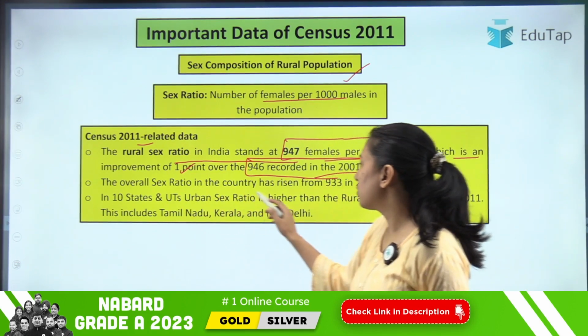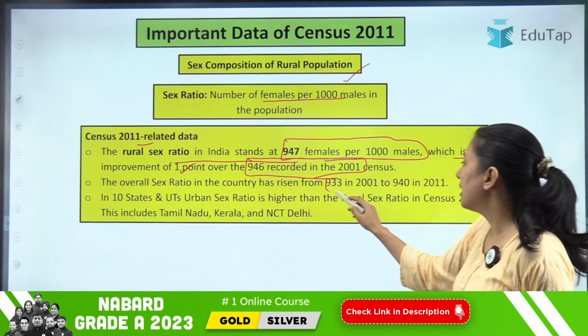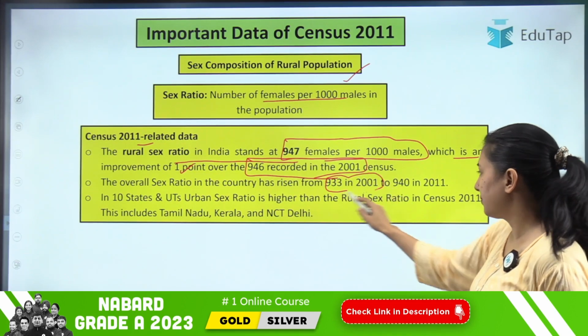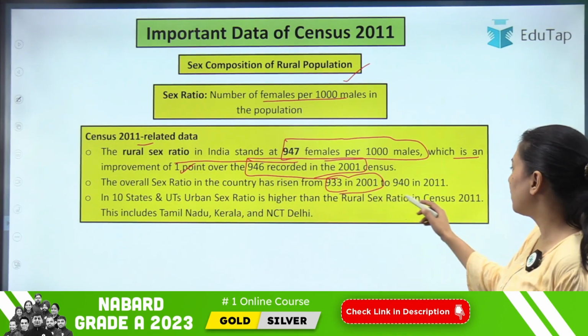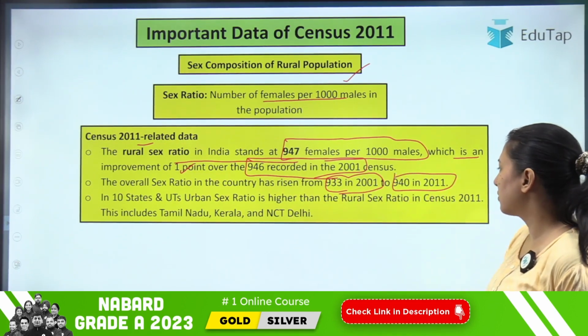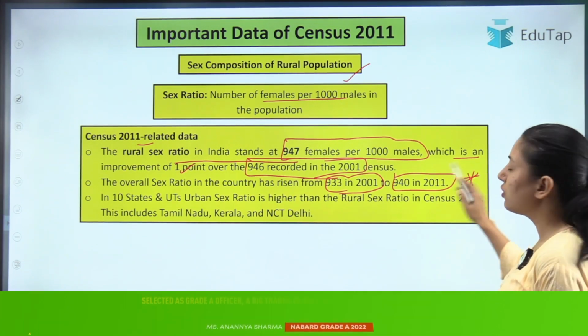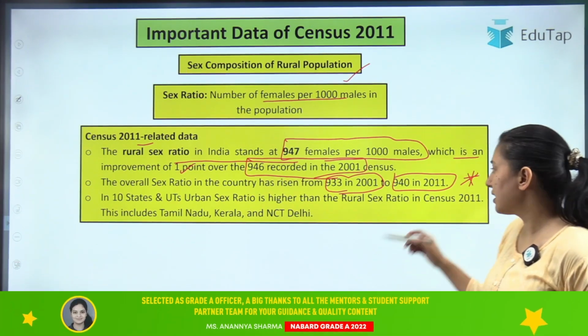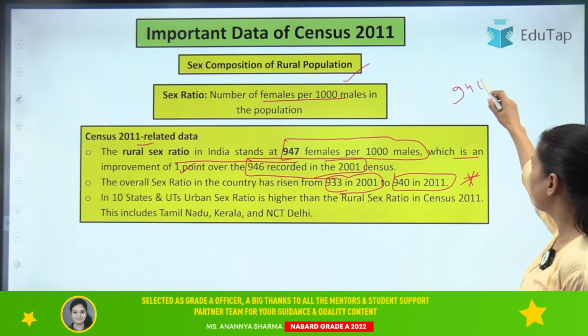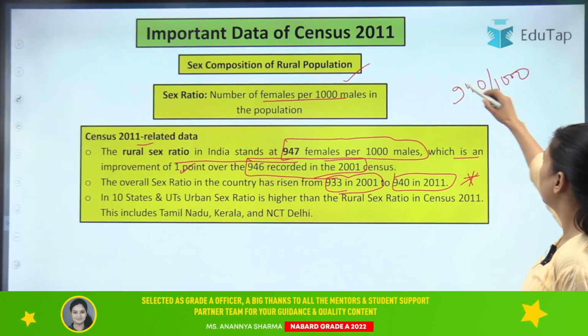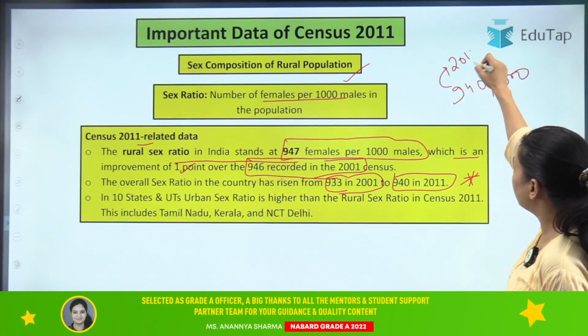Then the overall sex ratio in the country has risen from 933 in 2001 to 940 in 2011. If we talk about the overall sex ratio according to the census, it is 940 per 1000 males. Clear? This is overall for 2011.